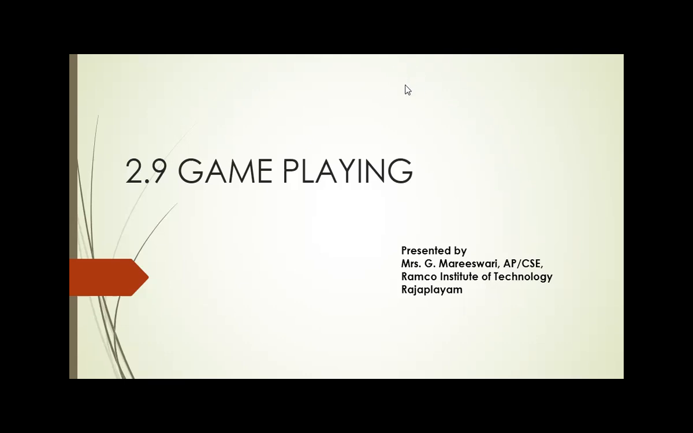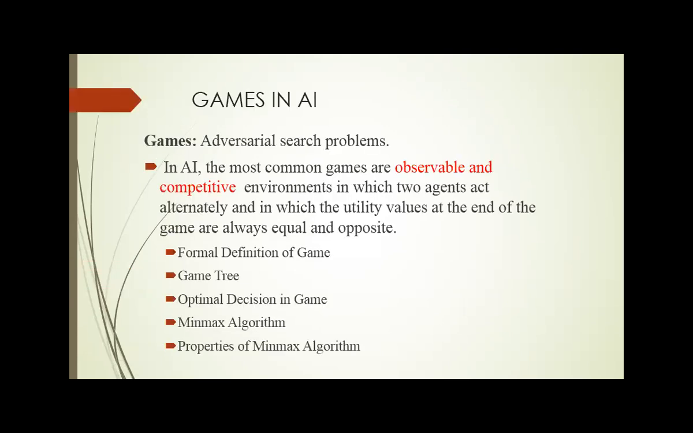The world's first AI-based game to beat a human was Deep Blue. It is a chess game developed by IBM that defeated the world chess champion Gary Kasparov in 1997. After this, many AI-based games were developed. So in this slide, we are going to know some basic types of games.